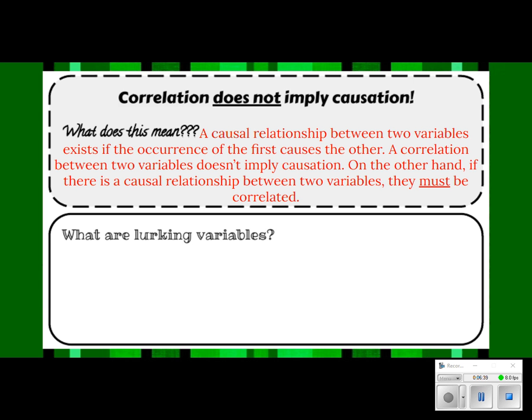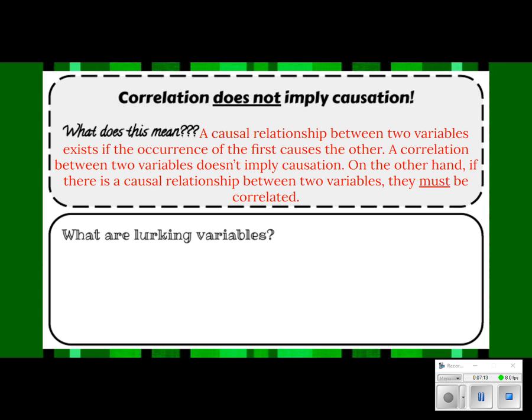If there is a causal relationship between two variables, they have to be correlated. So if something is saying, yes, this has an effect on this, then there should be a relationship there. So the thing is that they can be correlated and not be a causal relationship. One causes the other. But if they are in a causal relationship, they have to be correlated. They have to be related. So correlation does not imply causation, but causation does imply correlation.